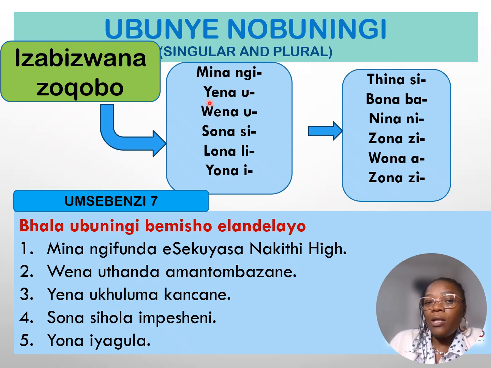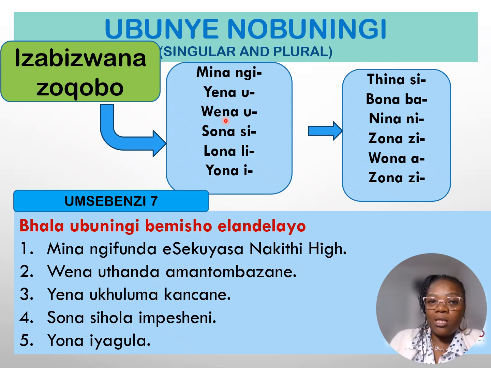So if it's not only him that is doing an action, it means it's him together with other people, which is them. And then now that the absolute pronoun is them, bona, it takes a ba, which means that they do whatever action. Say bona bayadlala. All right, and then uwena will be singular.